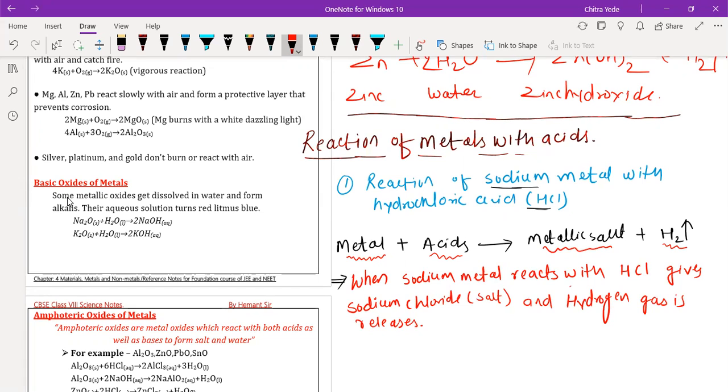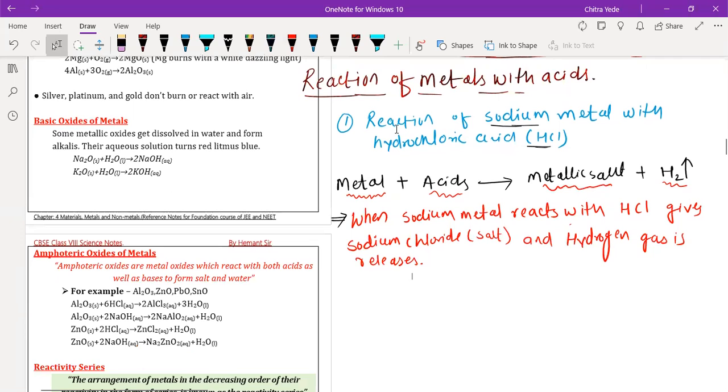Yes, hydrogen gas will be released. See, we first have to discuss the reaction, how sodium reacts.